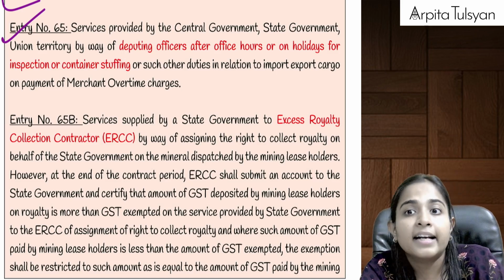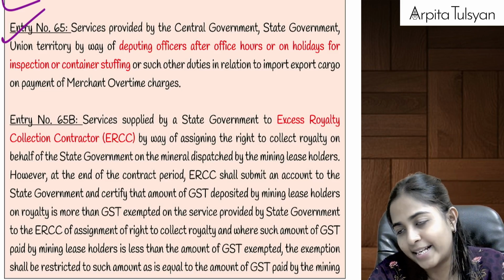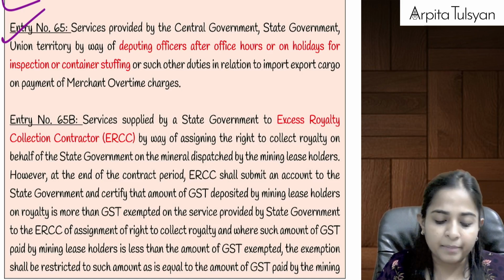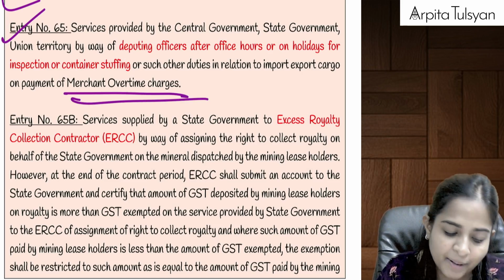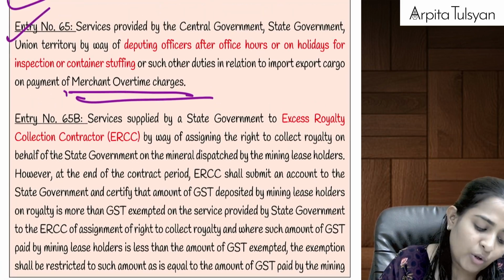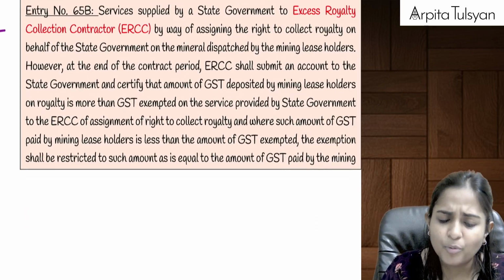Let's say Saturday I want to get it cleared, Sunday I want to get it cleared, when the customs employees, etc., are anyway on leave. But still, if urgently you want to get them cleared, then you can pay something called merchant overtime charges to the customs department and you can get your consignment cleared. On these merchant overtime charges, GST is totally exempted. I hope I am clear till here.